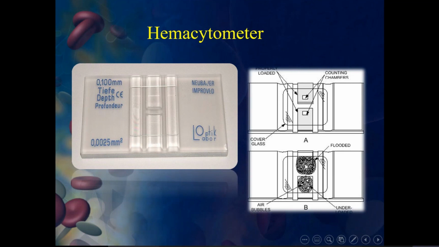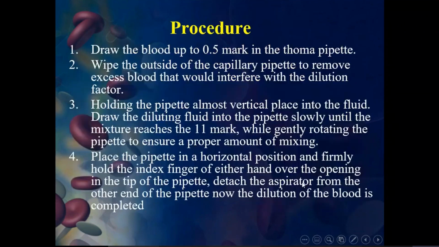Flooded means that when we place the cover slip, the excess fluid will come back and go to the outside. That also you can see. And then underloaded, you see there is less amount here, and this one is fully loaded. You can also see some air bubbles here, so that also interferes with the counting of the white blood cells.